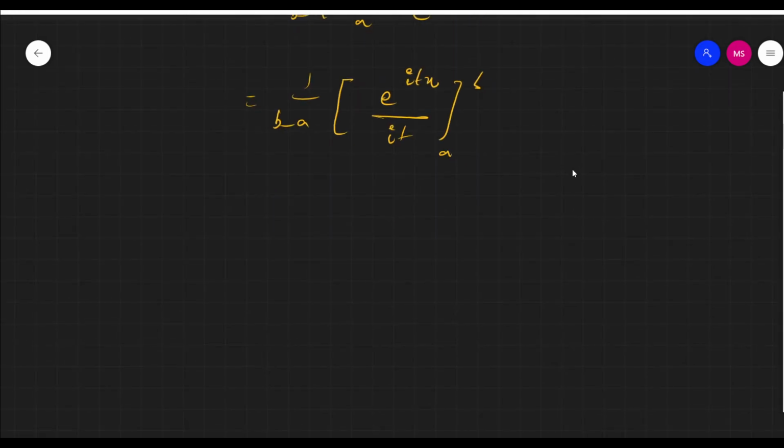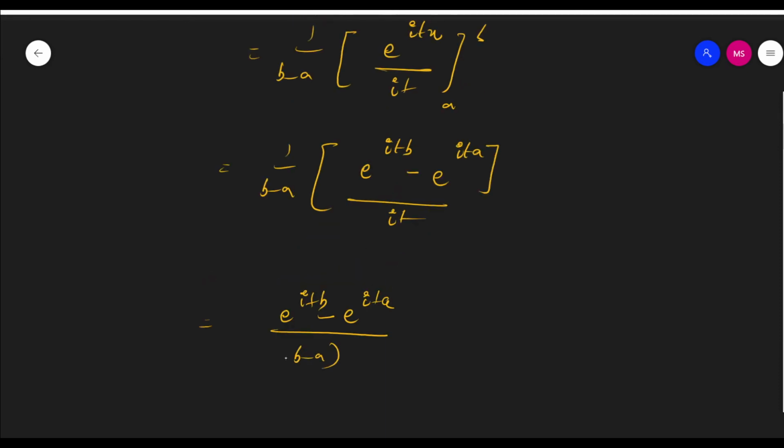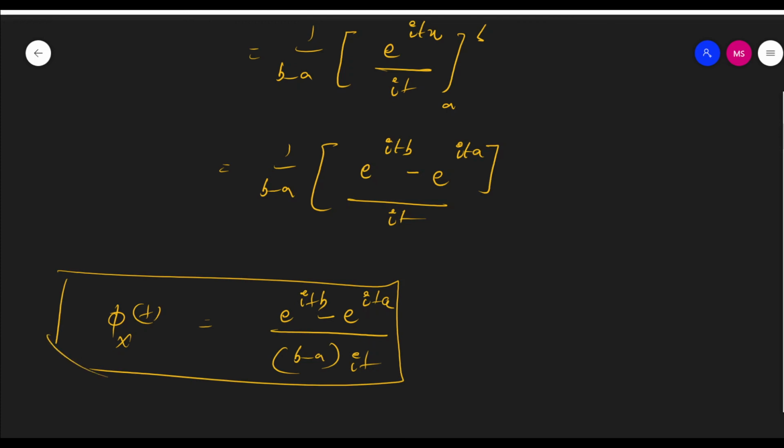Applying the limits, 1 by (b minus a) into (e power itb minus e power ita) divided by it. So finally we get (e power itb minus e power ita) by (b minus a) into it, that is phi_x(t). This is the characteristic function of the rectangular distribution.